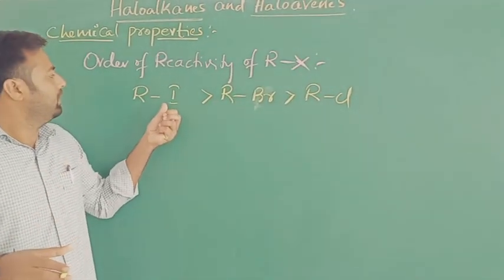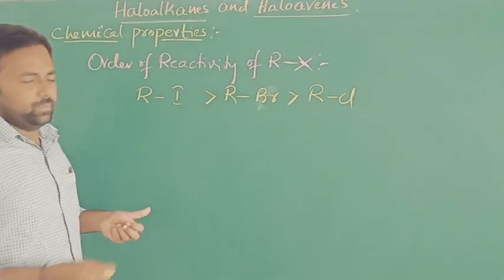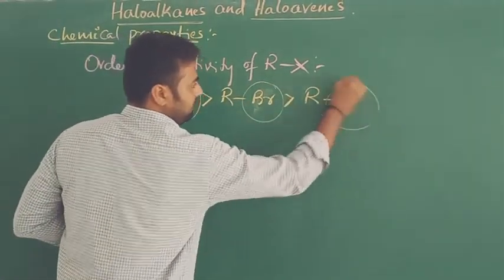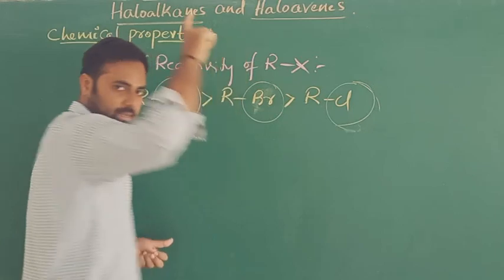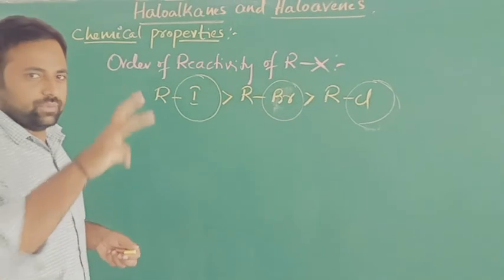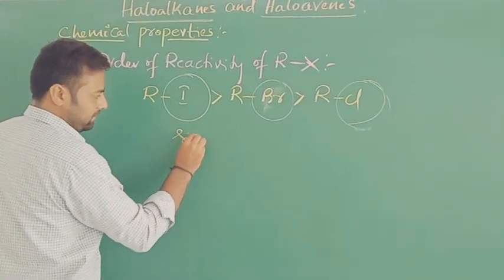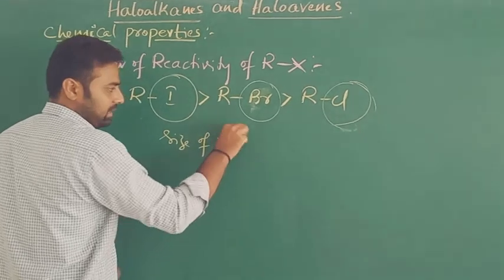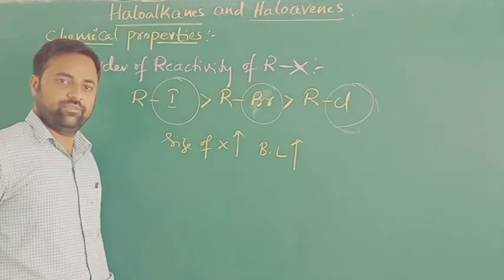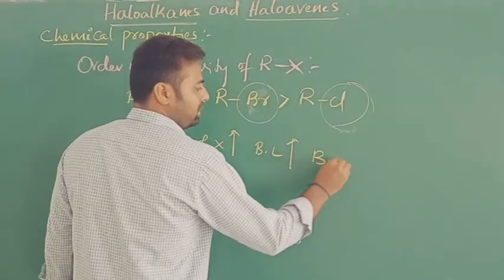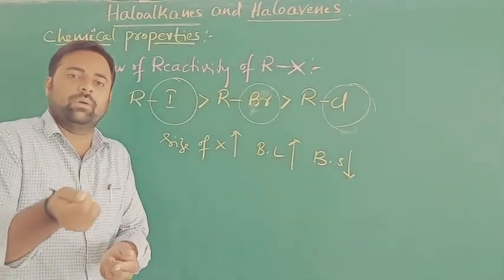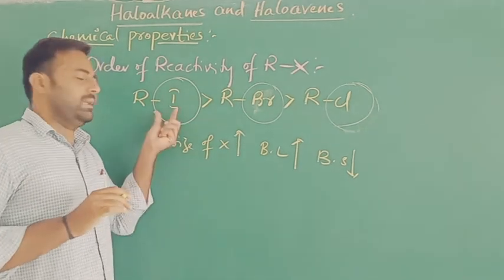Of course, as you move down the group, the size of halogens increases, right? In the periodic table, group 17 elements, if you move down the group, the size of halogen increases. If the size of halogen increases, definitely the bond length will increase. If bond length increases, the bond strength decreases. Bond strength decreases means what? It requires very little amount of energy to break, means the reactivity is more.